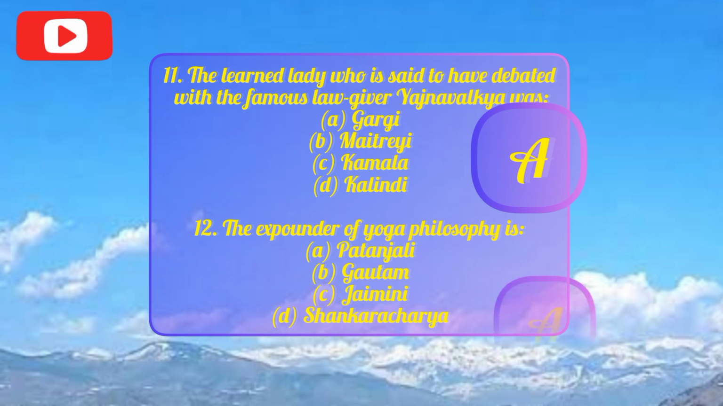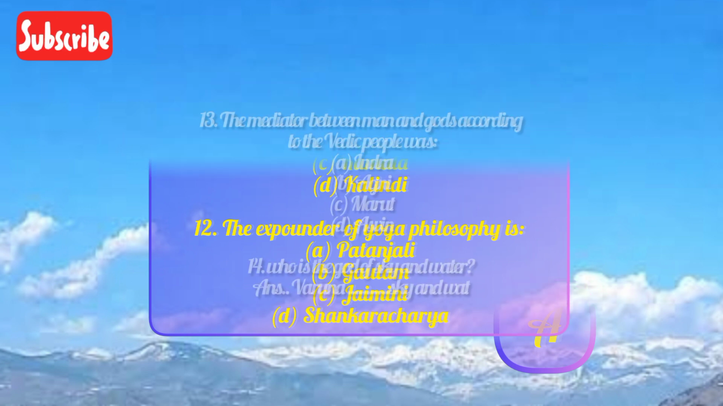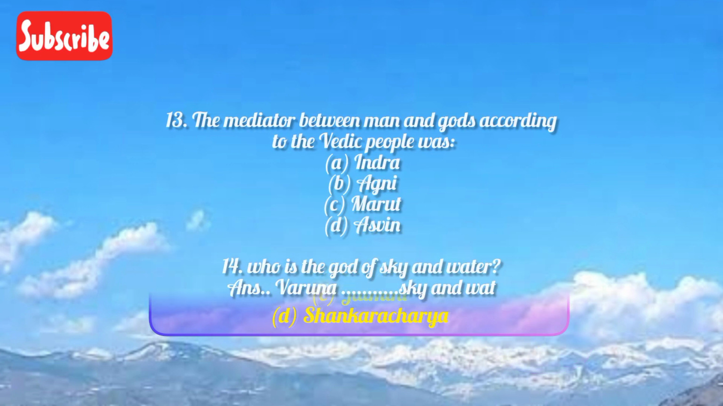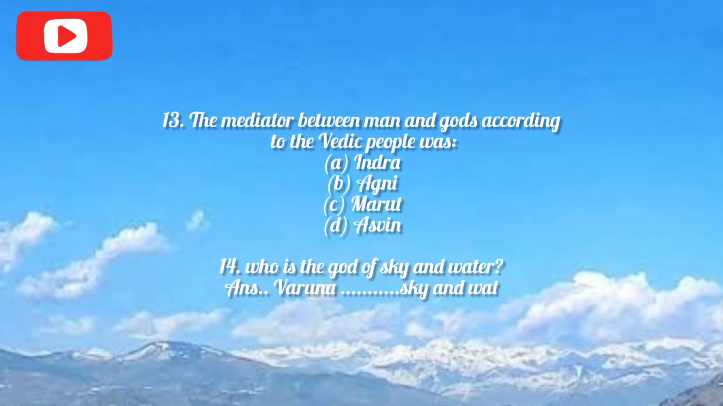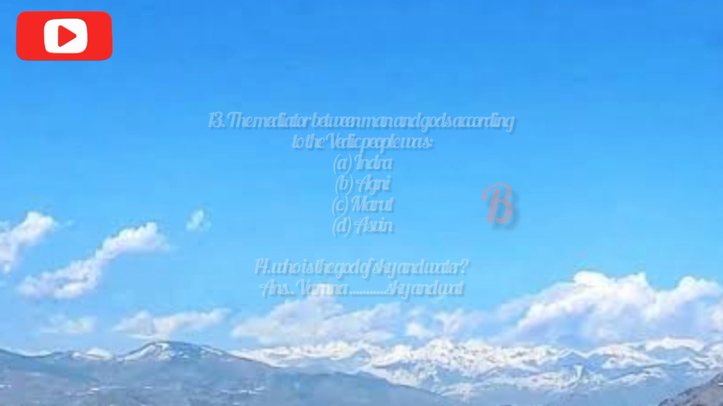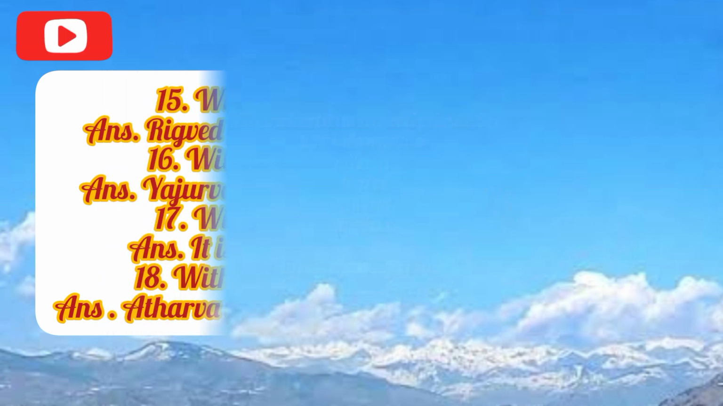The expounder of yoga philosophy is Patanjali, Gautam, Jaimini, or Shankaracharya. Right answer is Patanjali. The mediator between man and gods, according to the Vedic people, was Indra, Marut, Agni, or Ashwins. Right answer is Agni. Who is the god of sky and water? Varun.